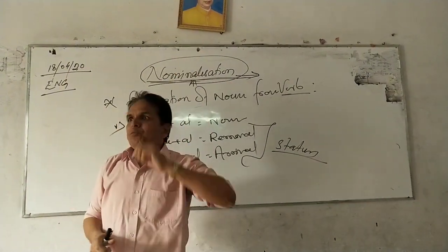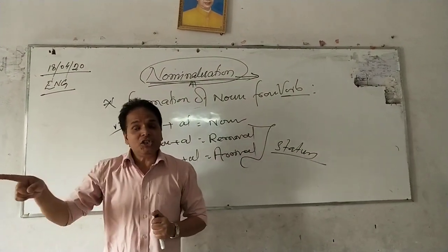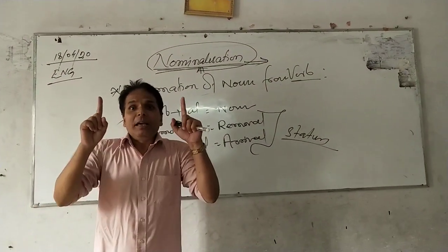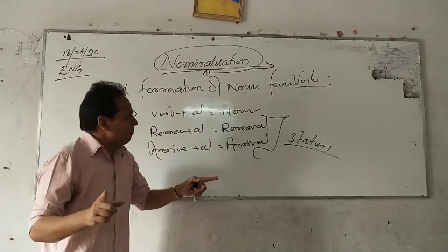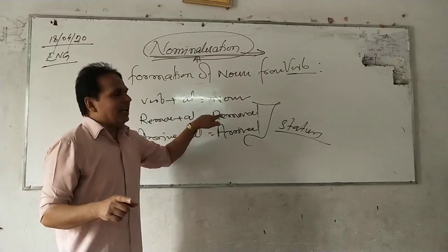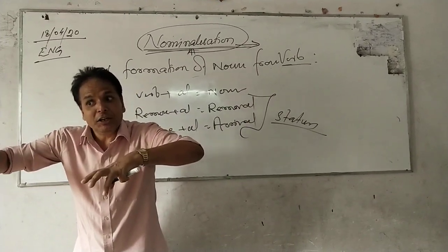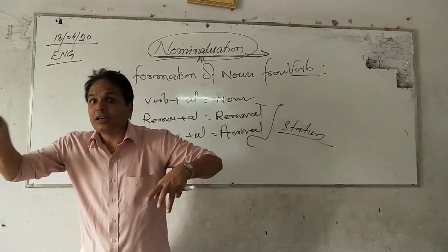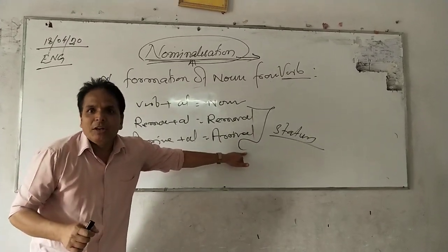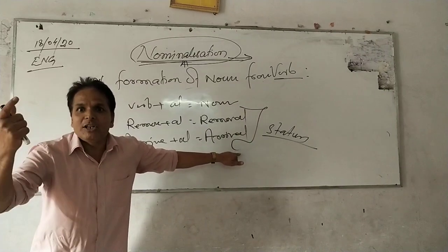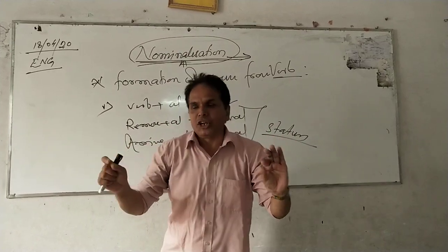A status noun, because these all tell the status. For example, marry plus age. Marriage is the status of a man or woman. In the same way, remove plus al, removal. Removal is a state of anything that has gone. And arrival is a state. Let the train has arrived. Arrival is the state of the train. So these all are status nouns.